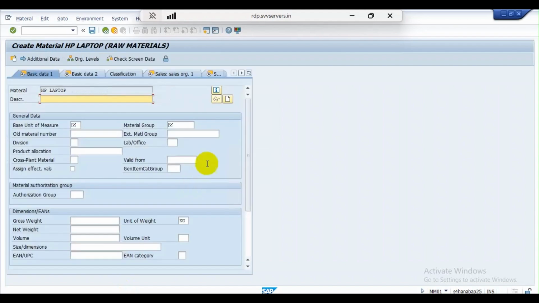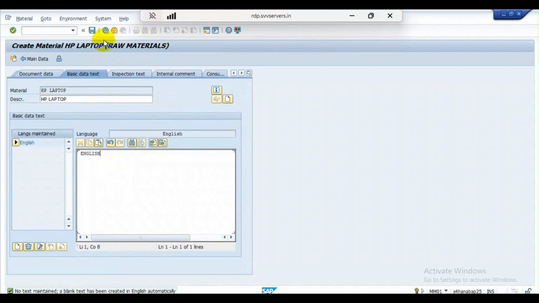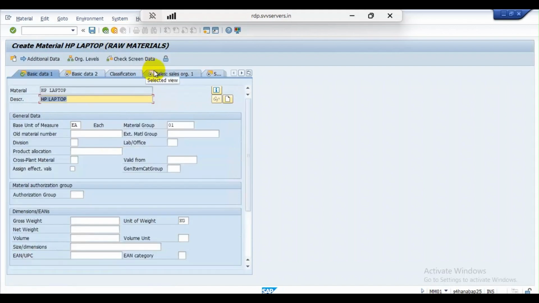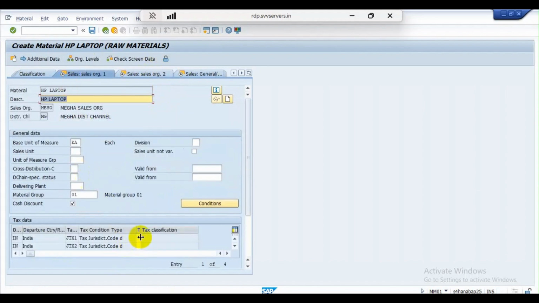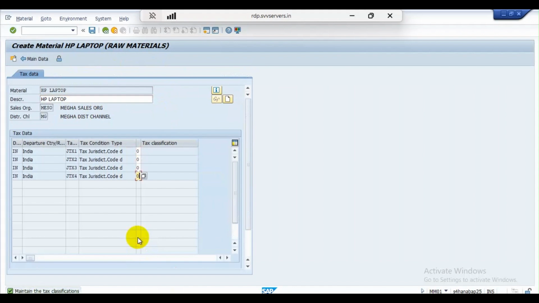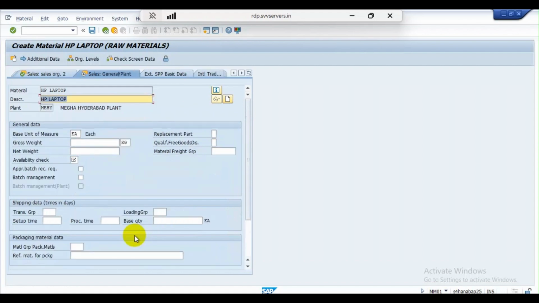First of all, we have to create this material on the ERP side. I mention the same description, unit of measure, and material group. After completion of basic data 1, proceed to basic data 2 and press enter. Now here we have to enter the sales organization data and tax indicators. I'm mentioning all zeros, press enter. General item category group is NORM, and item category group is NORM, press enter.